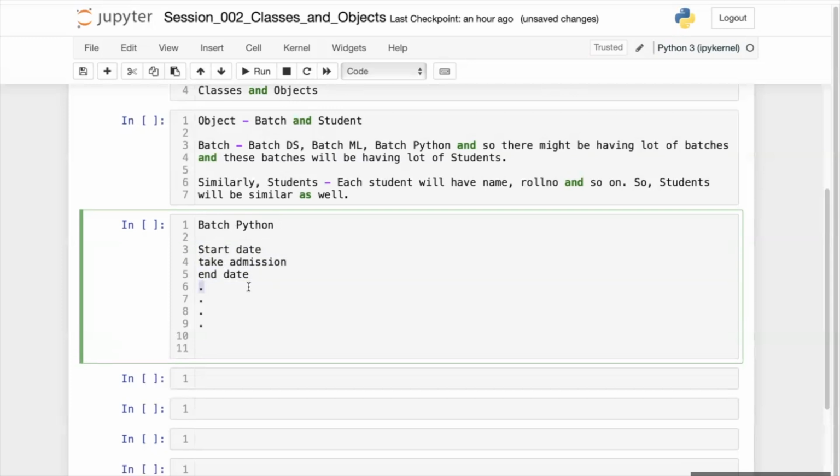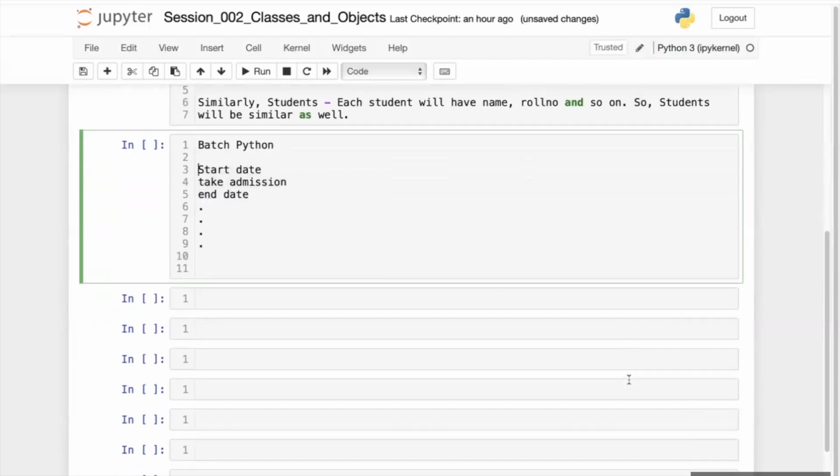So what I am doing is creating one template called batch, and I am putting these things inside this template, and I will use it in whatever batch I create, because this is similar in every batch. Data will maybe be different, but there is a similarity inside it. Every batch has some start date, every batch will take admission, every batch will have some end date. Like this, there will be other things also.